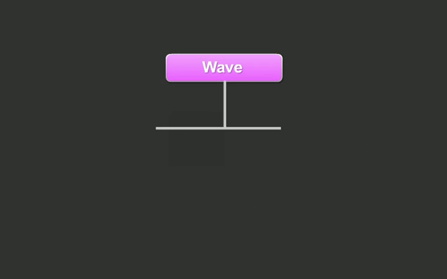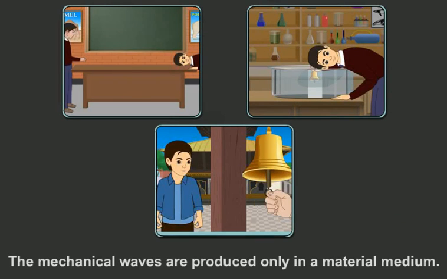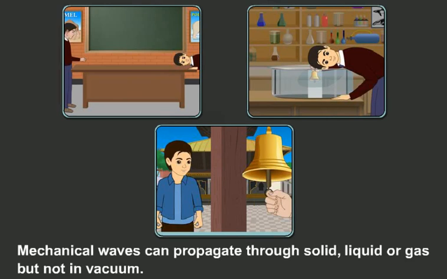Thus, there are two types of waves. There are mechanical waves and non-mechanical waves. The mechanical waves are produced only in a material medium. They can propagate through solid, liquid, or gas, but not in vacuum.